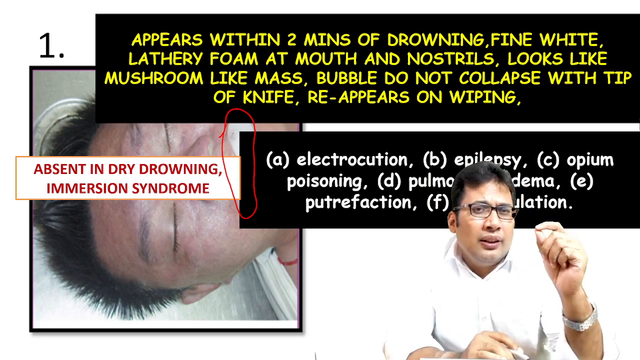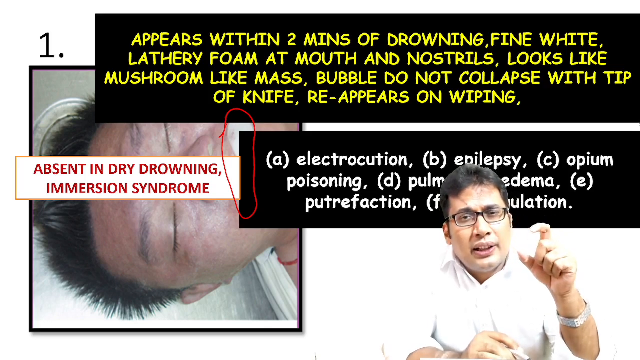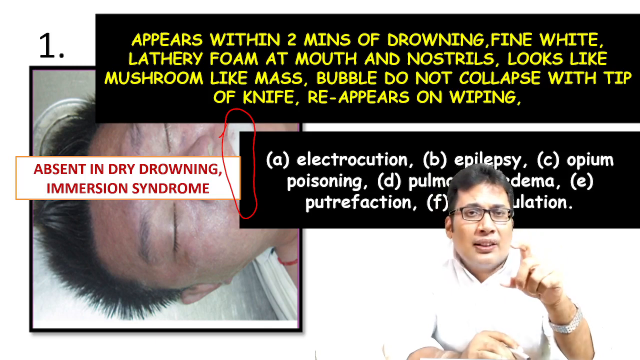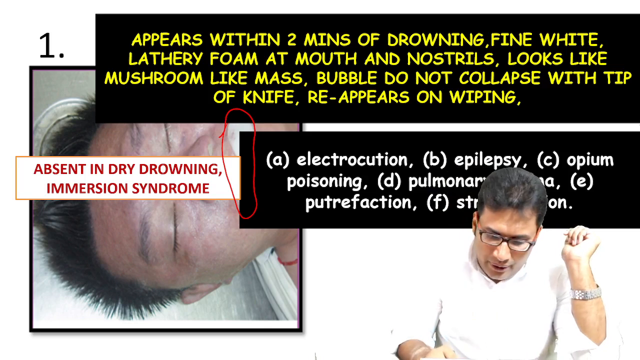Your answer should be laryngeal spasm. What is the cause of death in case of immersion syndrome? Your answer should be vasovagal inhibition because of the cold water that stimulates the vagus nerve.